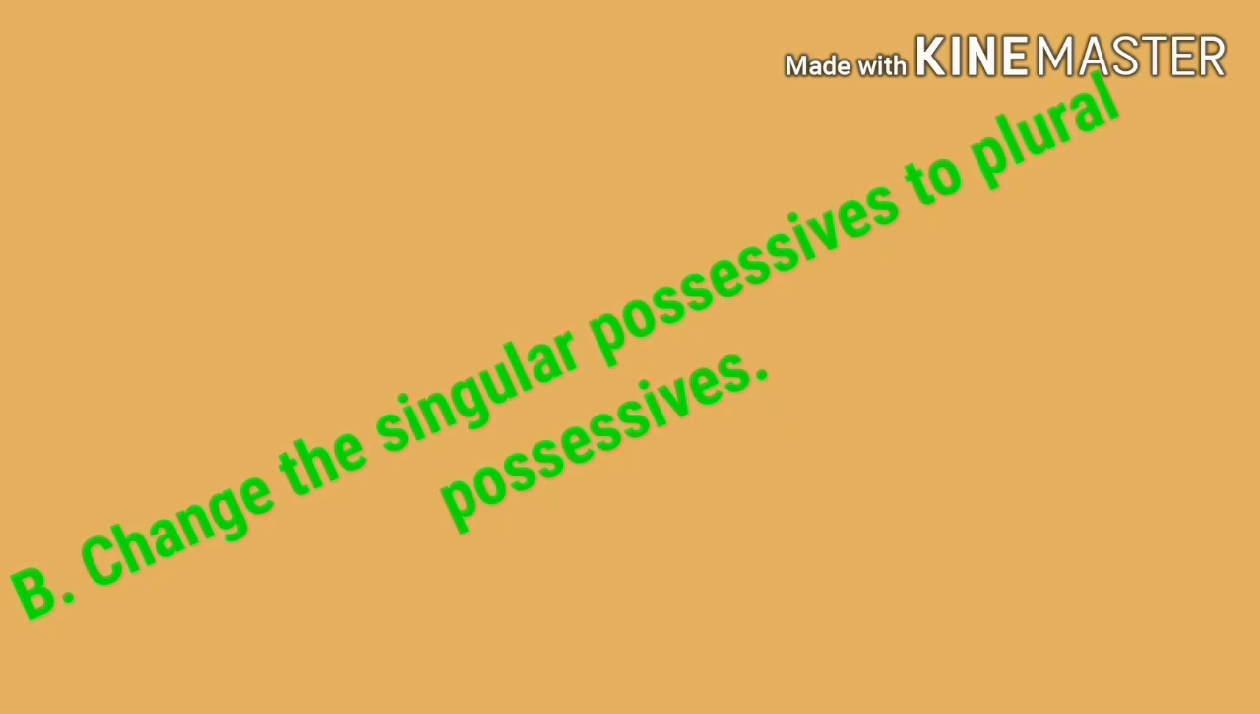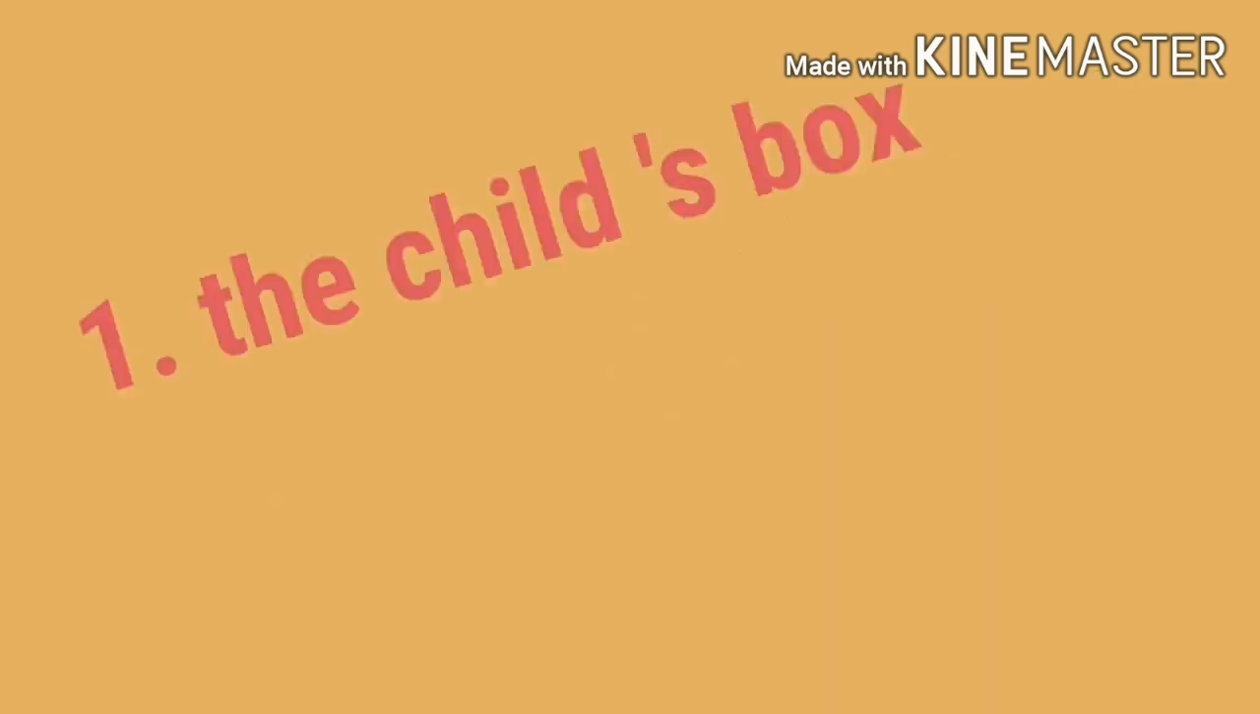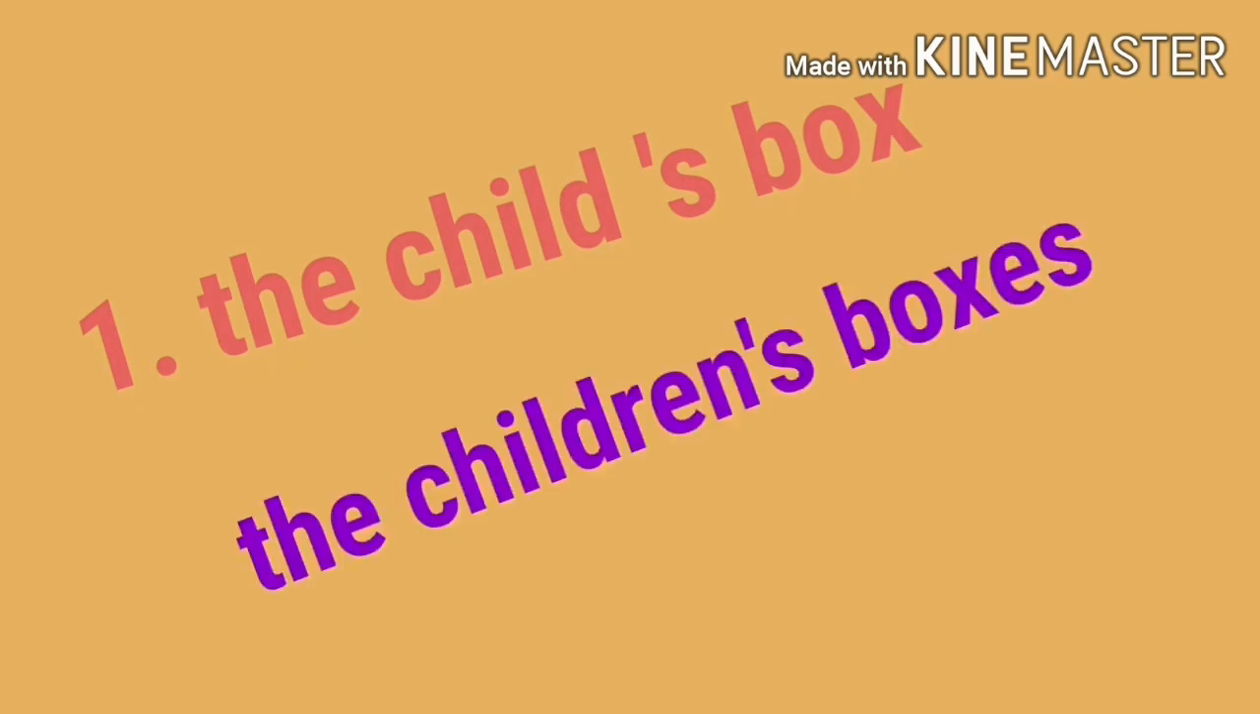Okay, let's see the exercise. First one, the child's box. What is the plural for child? Children. Very good. So what is the answer? The children's boxes. Where do we add the apostrophe? After the word children. Here the plural noun children does not end in the letter s, so we add apostrophe s to show the possession. So, the children's boxes.